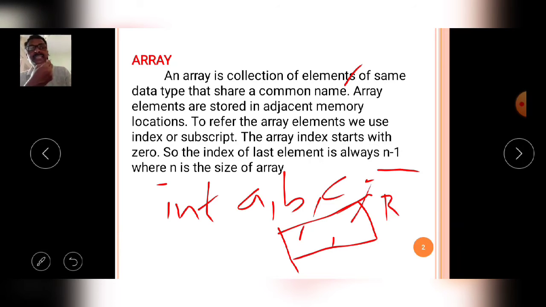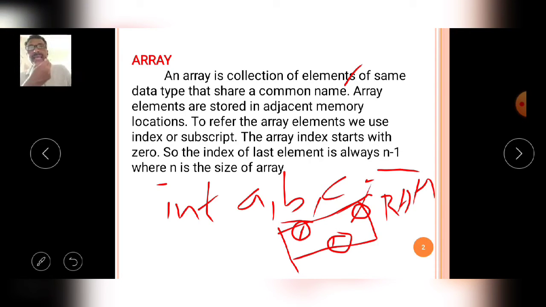In different places the variables are declared and they have different names: a, b, c. This whole operation is done with the help of the operating system, that means the compiler of the C language.